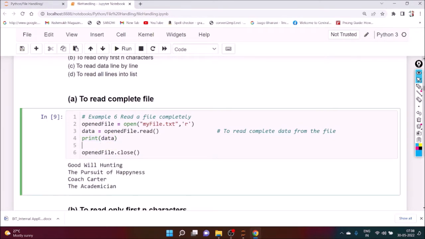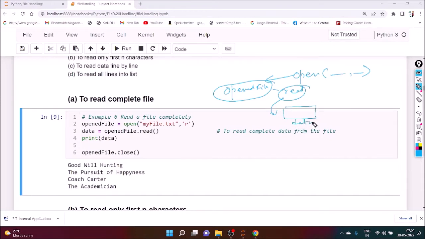So what is the function name here? The function is open. Here we are passing two things, and it will create an object. The name of the object is what? Opened file. On this object, we call read. That read will return the content of the file, and that content will be stored in data, and we display that content of the data. That is nothing but displaying the content of the file.